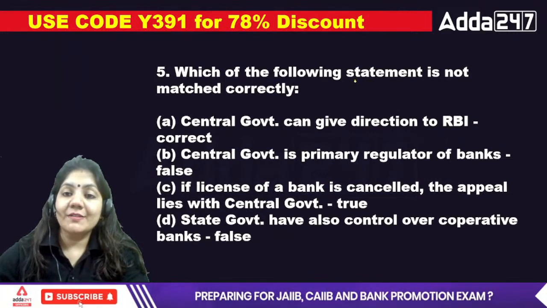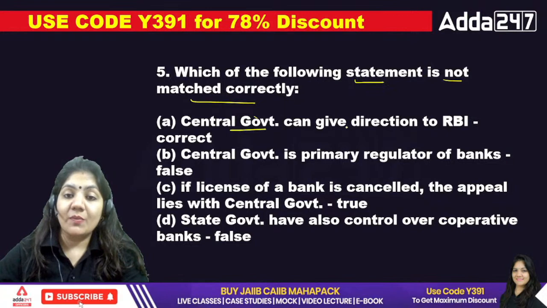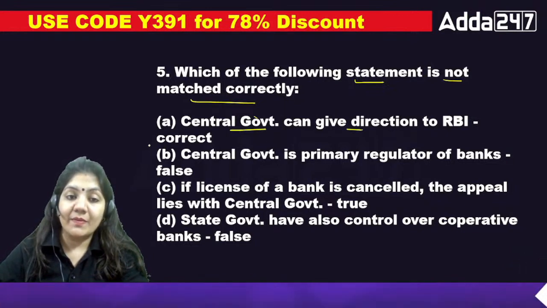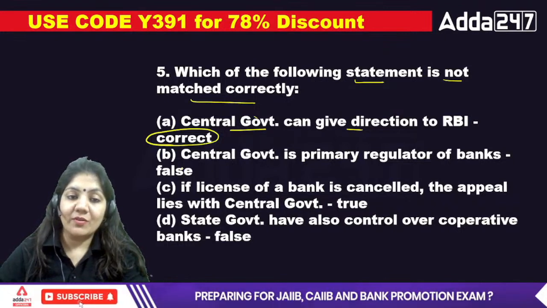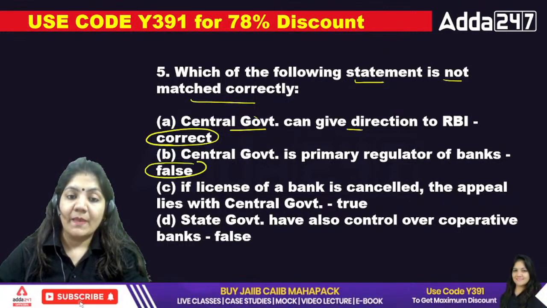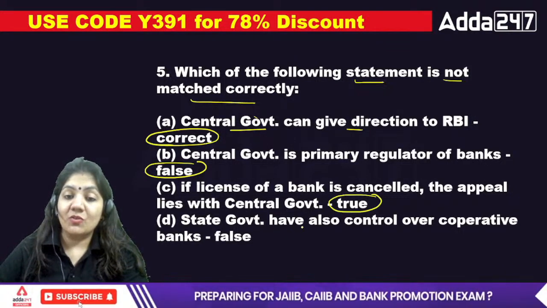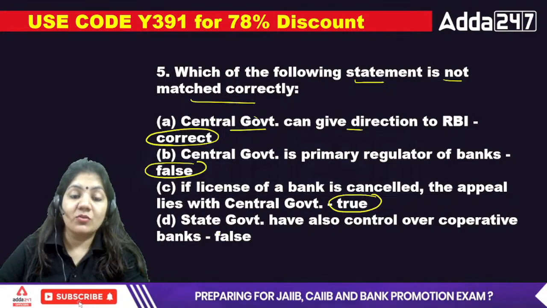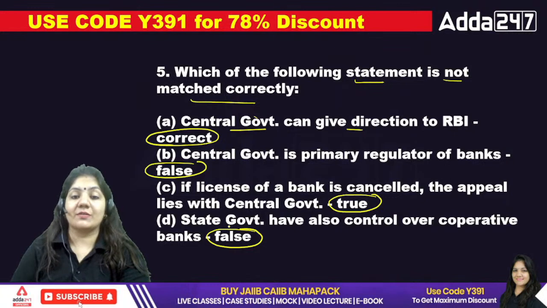Which of the following statements is not matched correctly? The central government can give direction to RBI. That is a correct statement. The central government is the primary regulator of the bank. That is false. If the license of a bank is cancelled, the appeal lies with the central government. That is true. And the state government also has control over the cooperative bank. This is false. Which of the statements is not matched?